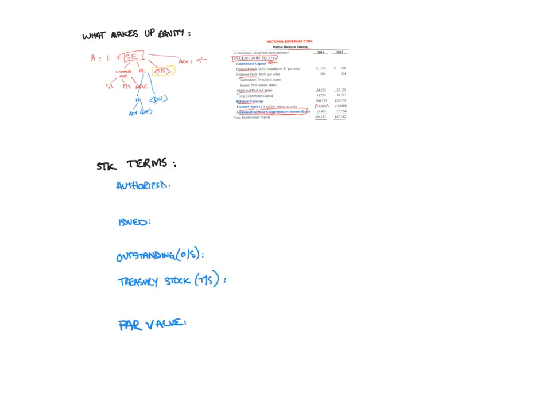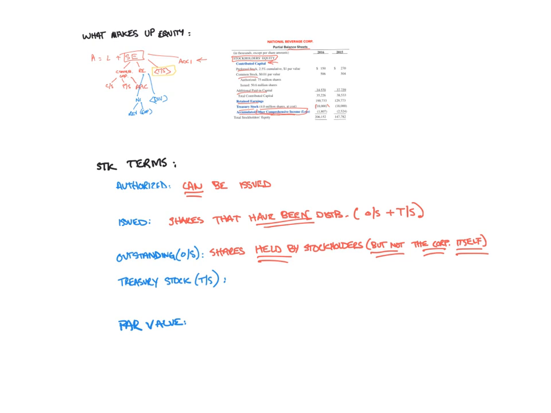The final topic we want to address in this video is a few stock terms that will help lay foundation for future calculations and journal entries. First one is authorized. Authorized shares indicates the number of shares that can be issued. Issued shares represents the shares of stock that have been distributed by the corporation, and it includes both outstanding shares as well as treasury stock. Outstanding shares represents shares that are currently held by stockholders who are not the corporation itself. Treasury stock are issued shares that have been reacquired by the corporation itself.